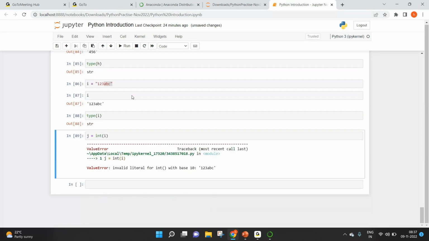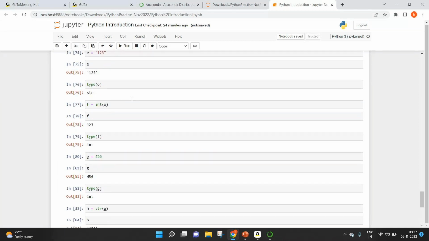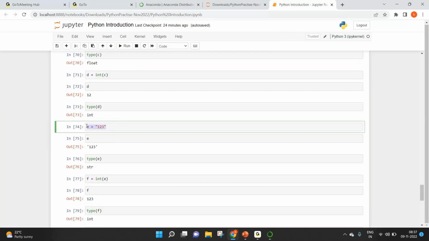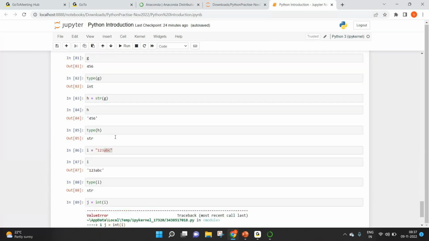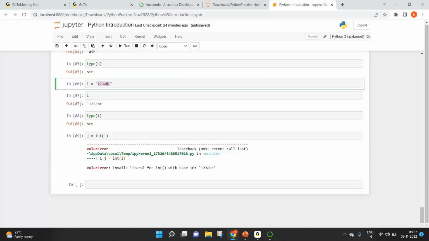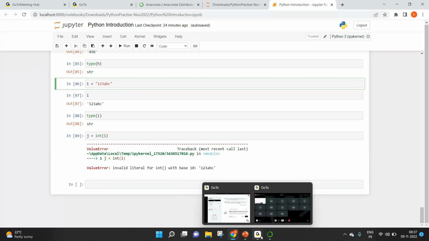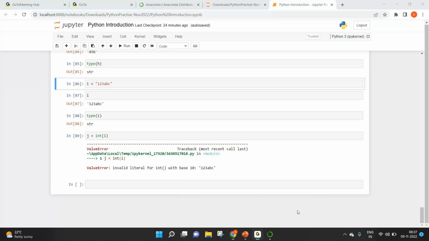And we have seen that example above, right? We had just 123 and we were able to convert it to the integer type. But here, this contains the characters or letters such as ABC. Hence, you cannot convert from string to integer. That's going to throw a value error.